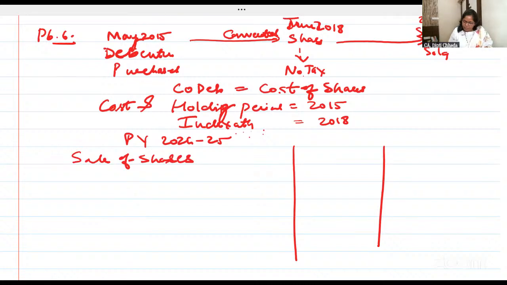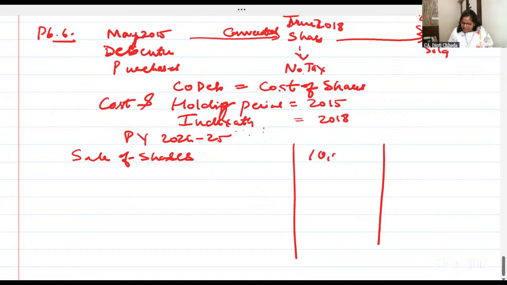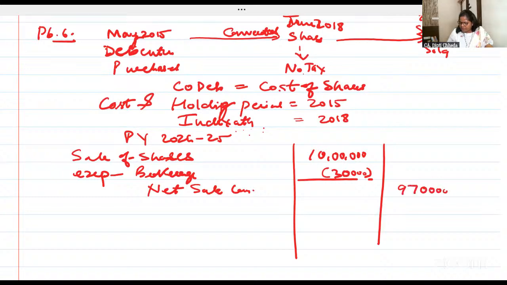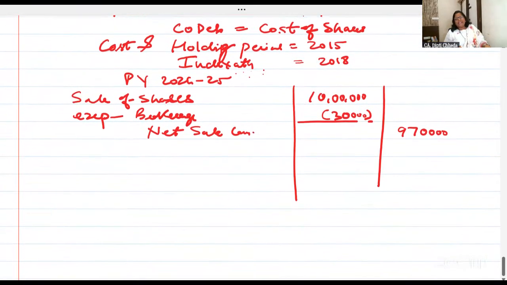Shares were sold for 10 lakhs. And any expenses, brokerage, stamp duty, all you will take. How much? 30,000. 9,70,000.